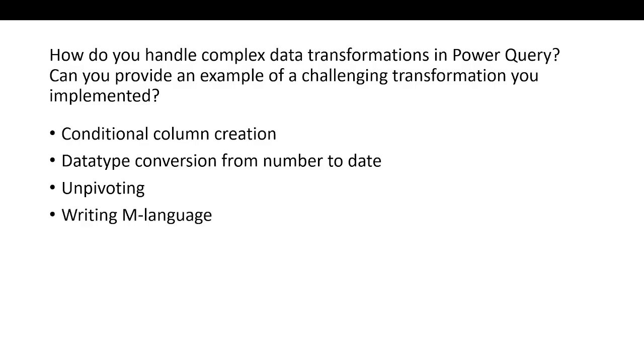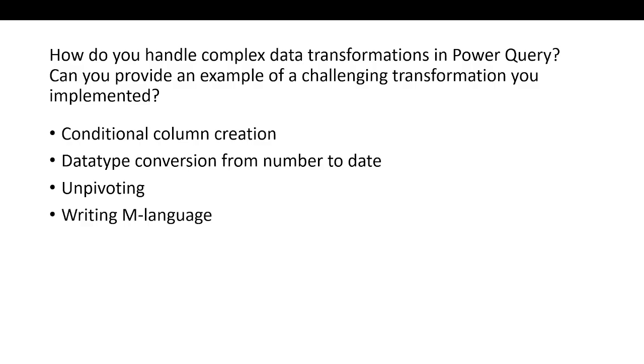Then from text to date you have to convert, and that is also not very straightforward all the time. Different options are there, like using locale. Using that, we do the conversion of date from text. So this is one complex transformation. Sometimes we have seen that date format conversion is really very complex.